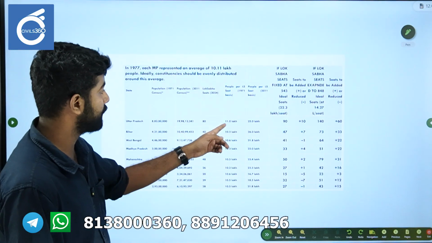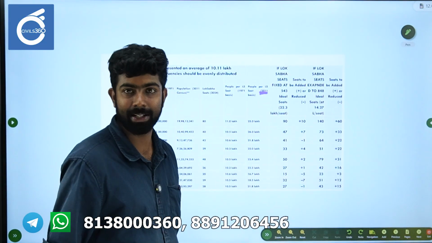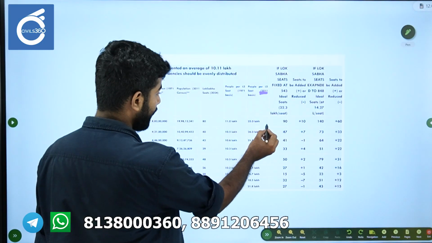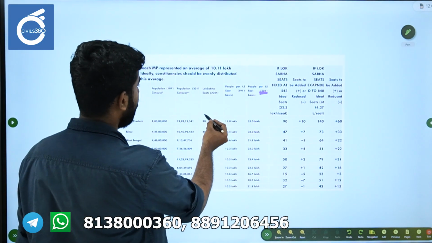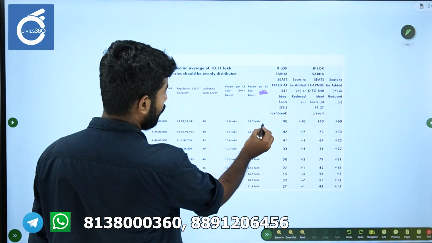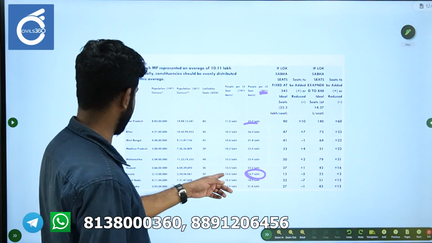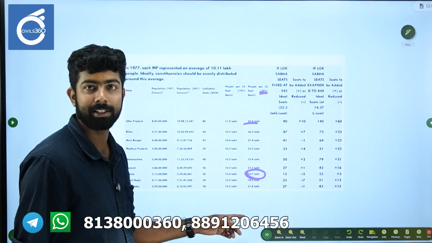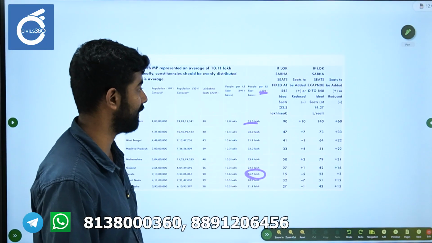But if you observe now, if you use 2011 census data, this is the ratio. See, highly skewed, right? 16.7 is there in Kerala, 16.7 lakh people, one MP representing 16.7 lakh.